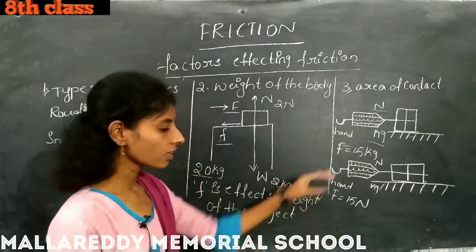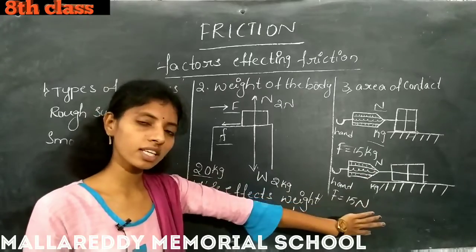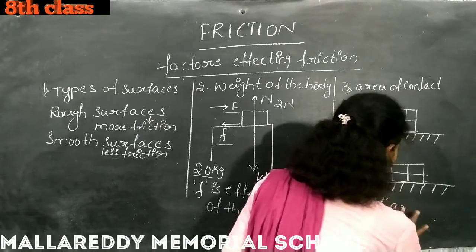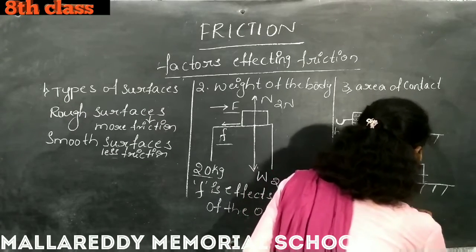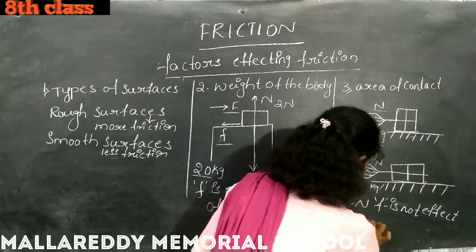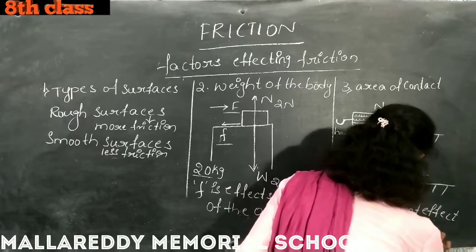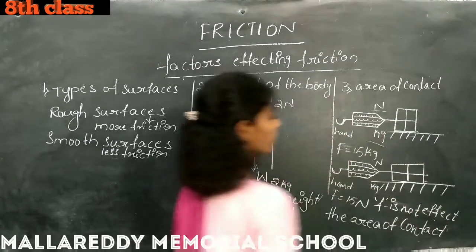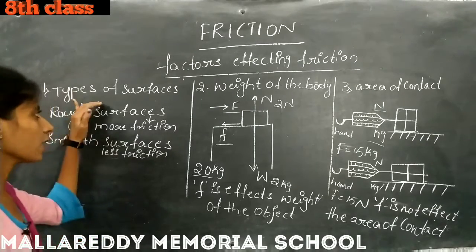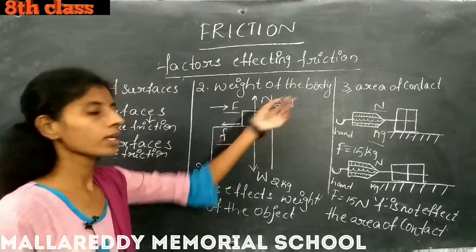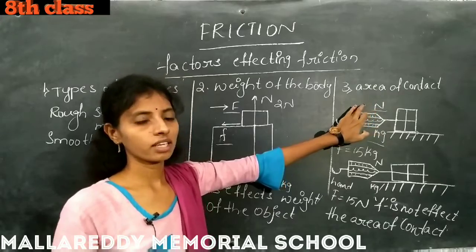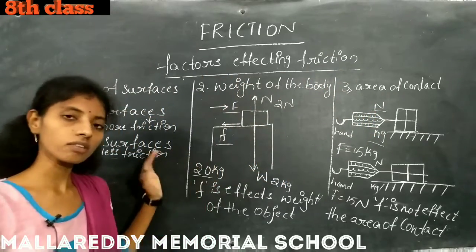So from this we can see that the frictional force does not affect the area of contact, okay? So here from these three we can say that the frictional force will be affected by types of surfaces and weight of the body, but the frictional force will not be affected by the area of contact. This is about factors affecting friction, okay?